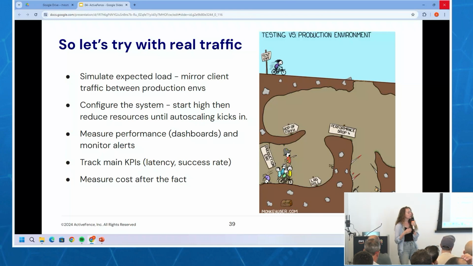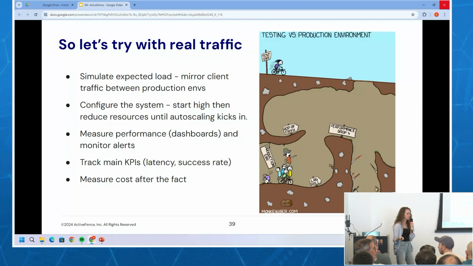And so again, in this situation also, we started high because we didn't really know what our HPA and what our auto scaling would need to be. We didn't want to take a risk. We didn't want everything to crash. So we started really high. We over-provisioned, and then we configured it and started bringing down until our HPA kicked in. When our HPA kicked in, we knew that that's where we needed to be in terms of our resources.